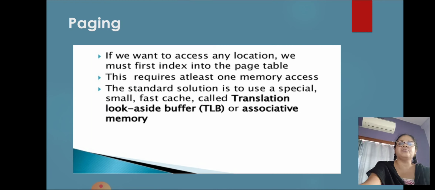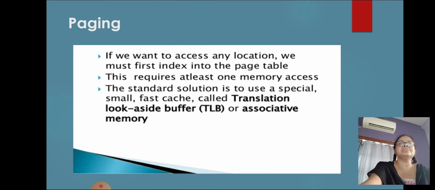If we want to access any location, we must first index into the page table. This requires at least one memory access. The standard solution is to use a special small fast cache called the translation look-aside buffer, TLB, or associative memory.